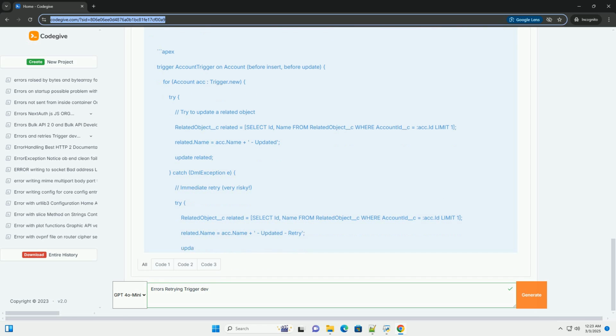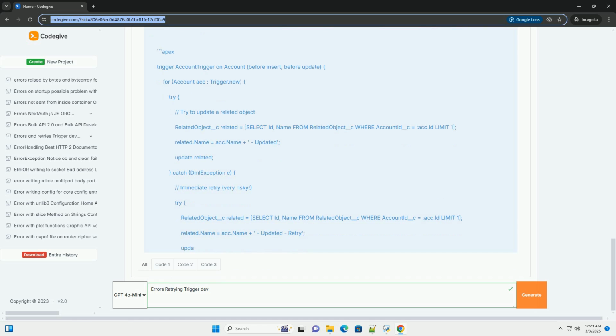Example: a very short delay in a calculation based on a value on another object. Code example, illustrative, not recommended for production. Important: this example is primarily for demonstration purposes. In most real-world scenarios, immediate retries are not a good practice within a trigger.